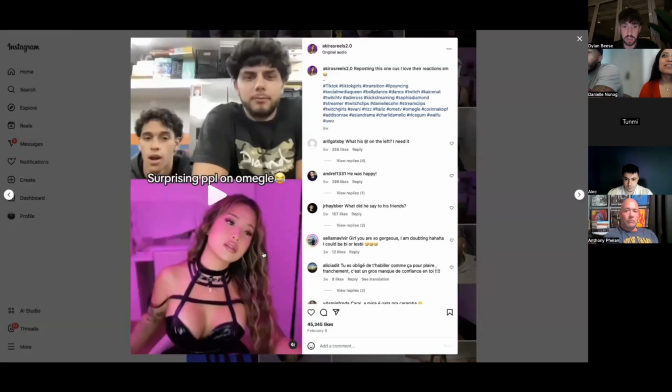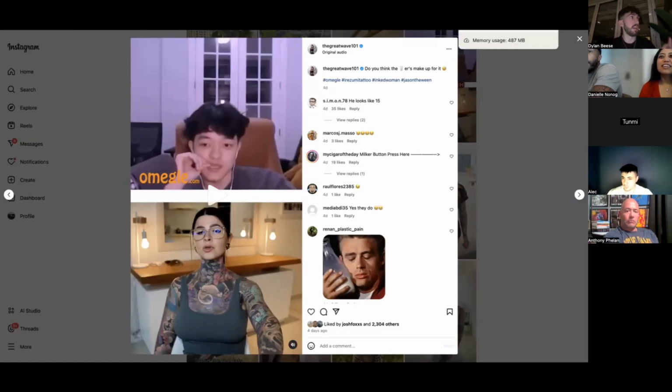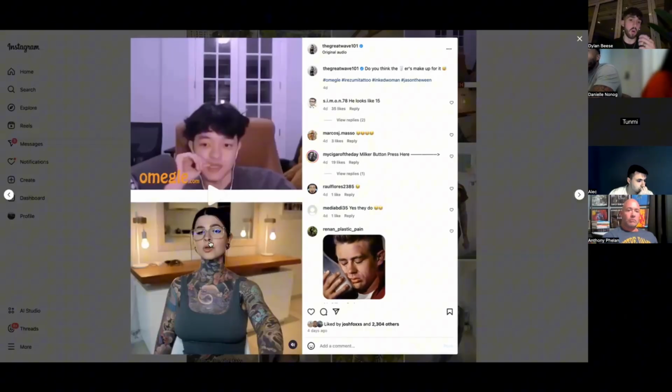For example, I'll show you another example. Let me pull it up. You can also mix verticals. Like I've said in the past a million times, you can make new iterations of the same vertical. So if Omegle's performing really well and social hacking's performing really well for you, try combine them and make a new vertical. Now you've got another winning piece of content. An example of that would be Omegle, but also social hacking. This interaction didn't happen. This guy's a famous streamer, millions of followers. His name is Jason Lewin. It's completely fake, but it looks like they met organically on Omegle.